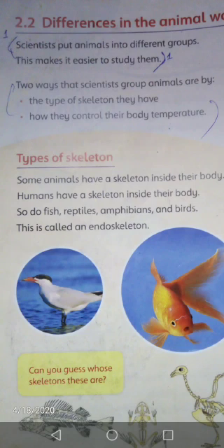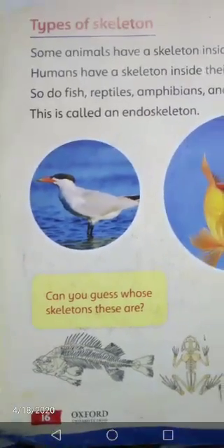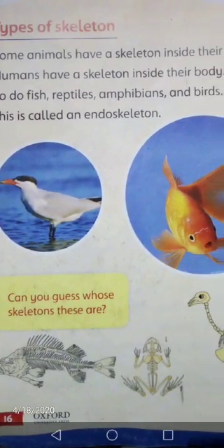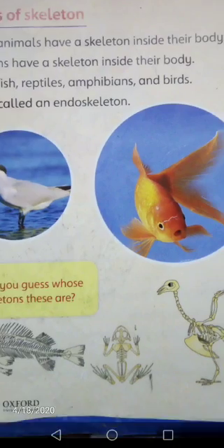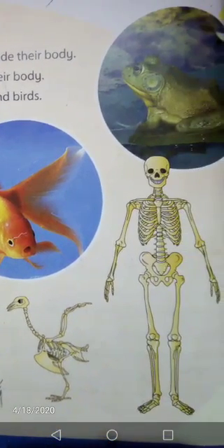And also fish, reptiles, amphibians and birds have the endoskeleton. Here are given some examples of endoskeleton animals. This first picture is of a fish skeleton, the second one is the frog skeleton, the third one is the duck skeleton, and the fourth one is of a human skeleton.